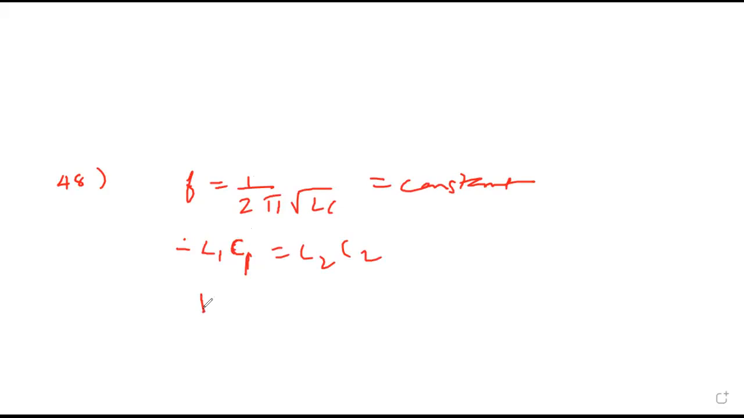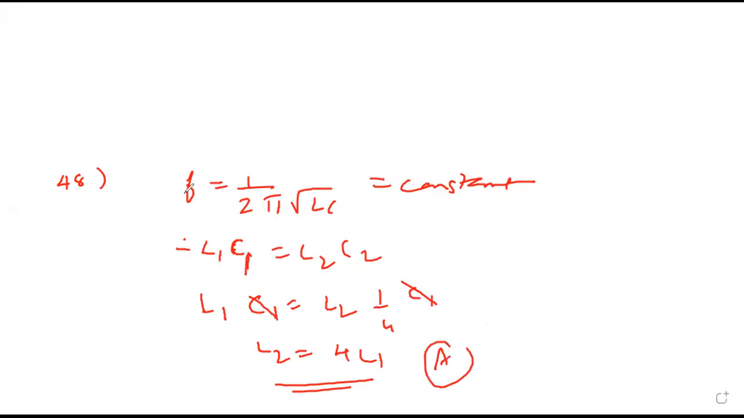Nothing is said about L1. Capacitance is made how many times? 1/4. Capacitance is made 1/4 of original. So inductor L2 is made how many times of original? 4 times. Option A.